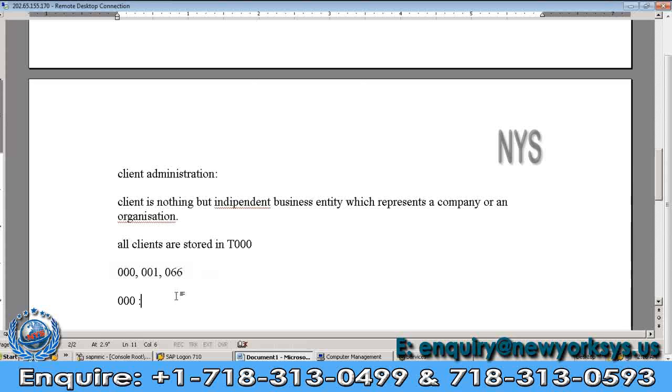For client requirements, we will create a customizing client, any client, 999 also. As per my company requirement, I will create a 999 client. My client is using the 999 client. But in the 999 client, I got one issue. At that time, I will send a mail to the